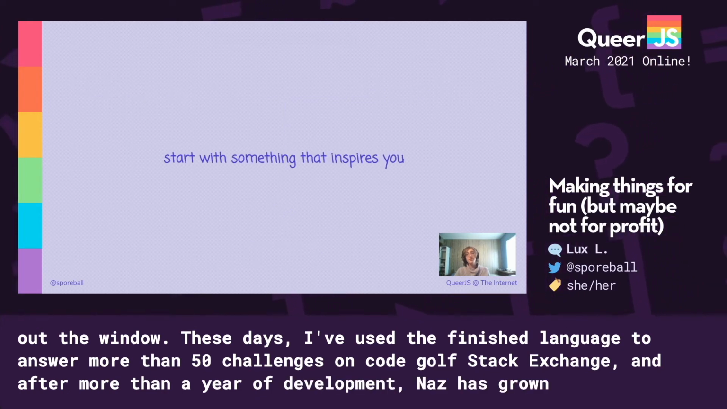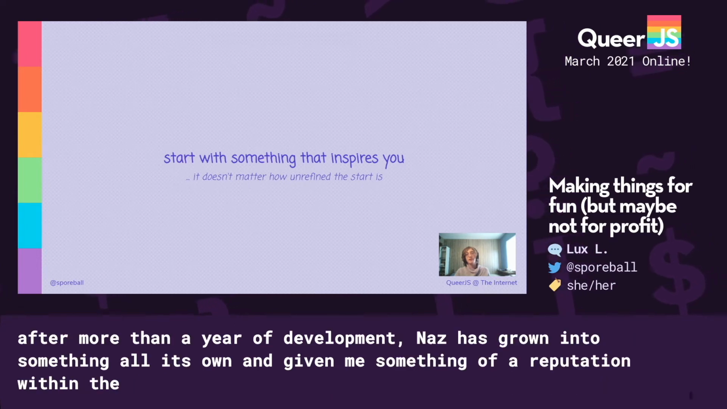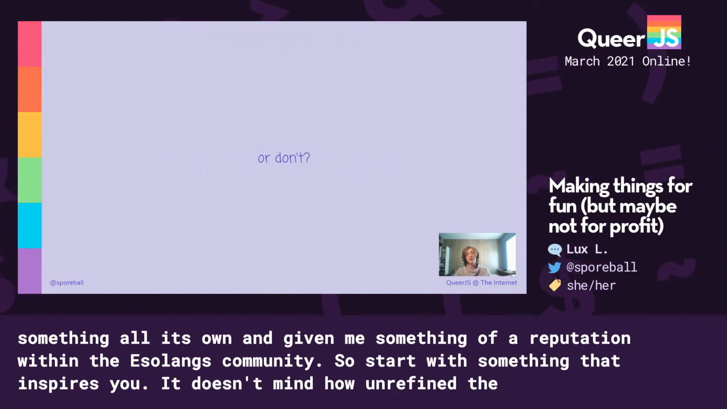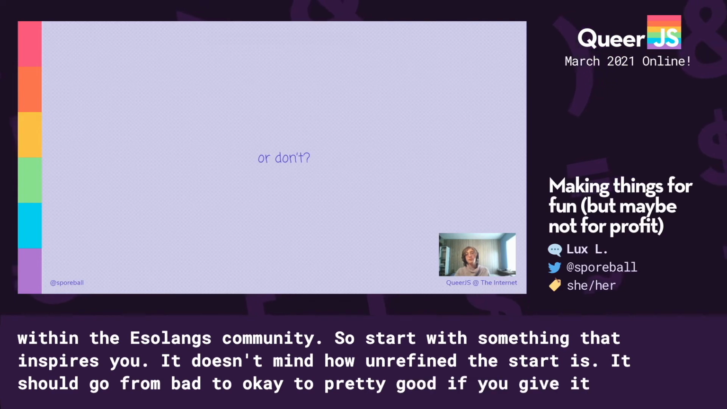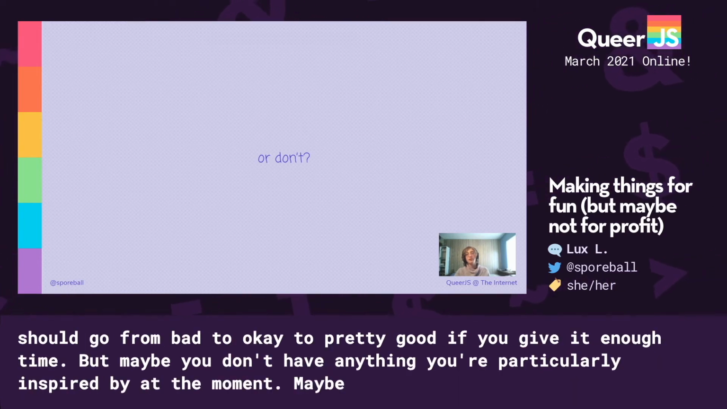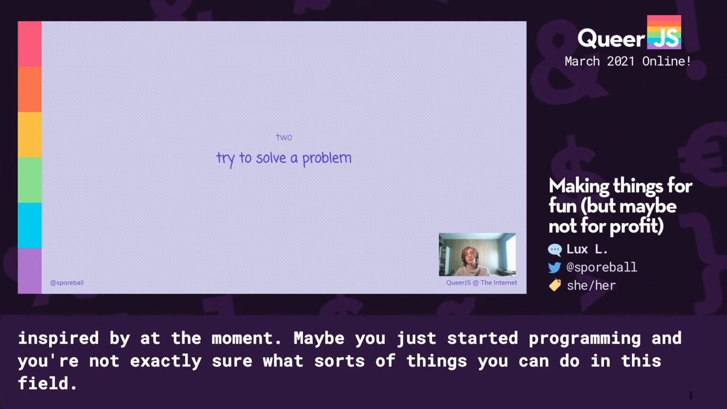So again, start with something that inspires you. It doesn't matter how unrefined the start is. It should go from bad to okay to pretty good if you give it enough time. But maybe you don't have anything you're particularly inspired by at the moment. Maybe you just started programming, and you're not exactly sure what sorts of things you can do in this field. In cases like that, I recommend a second method. Try to solve a problem.